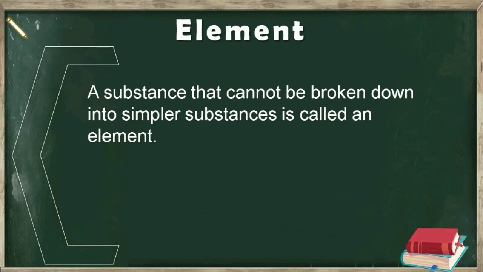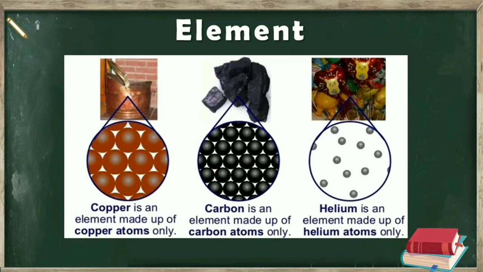For example, copper, carbon, and helium are elements because we cannot break them into simpler substances. Also, copper is made up of only copper atoms, carbon is made up of only carbon atoms, and helium is made up of only helium atoms. So that's why these are called elements.